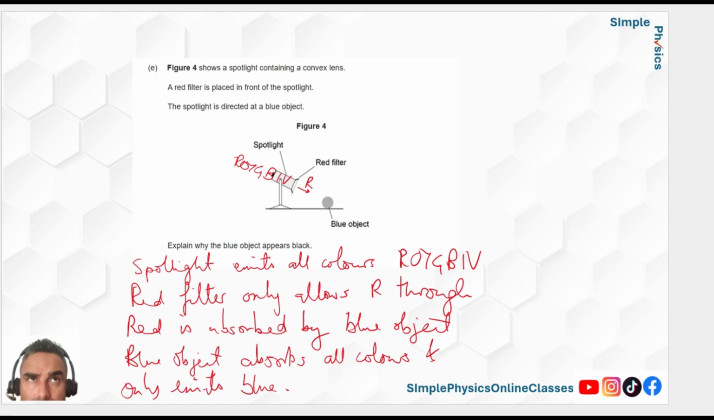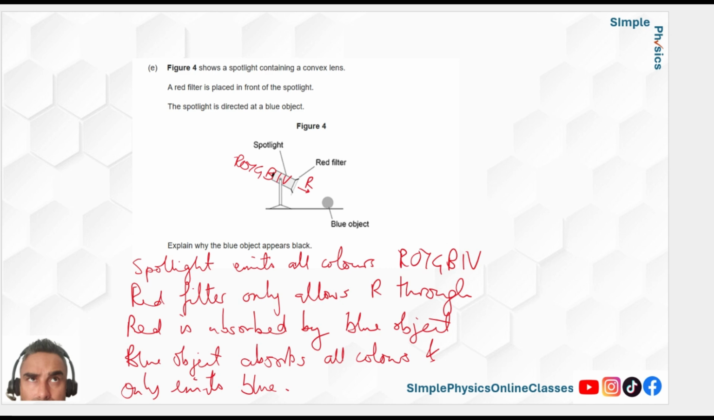Now, if it was a blue filter, it would only allow blue through, and the blue object will reflect the blue, so the blue object would look blue. If it was RGB, so if it was a green filter, the blue object would look black because the only thing hitting it is green. Therefore, it will absorb the green, and there's nothing to give out. There's no blue to give out.